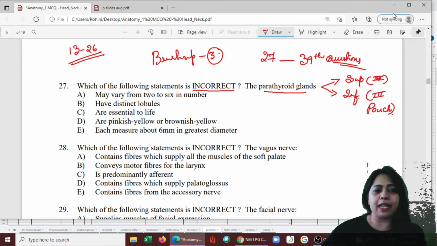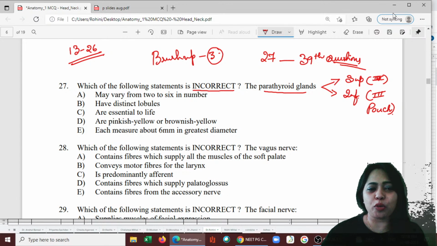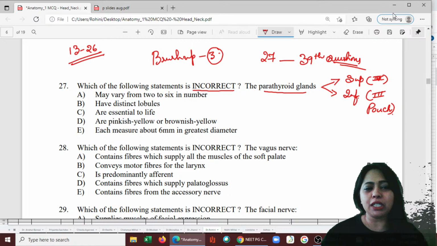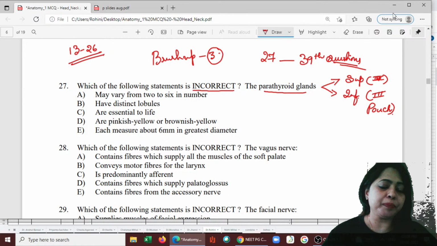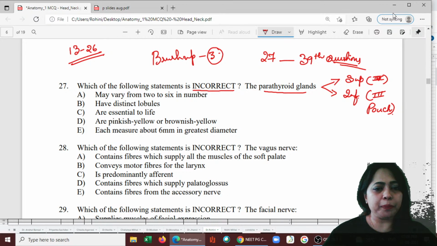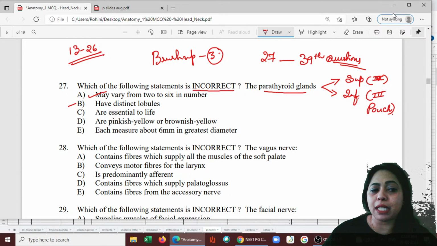Okay, so now here we have: which of the following statements is incorrect? So that was a little extra information, and now we are coming to the actual question. Now, it may vary from 2 to 6 in number. I just mentioned that, yes, it is a possibility. So it could vary. That is a correct statement. And next one, they have distinct lobules. Do they have lobules? It is so small. You think it has separate lobules? I don't think so. There is no lobule. So let's keep this as a question mark.